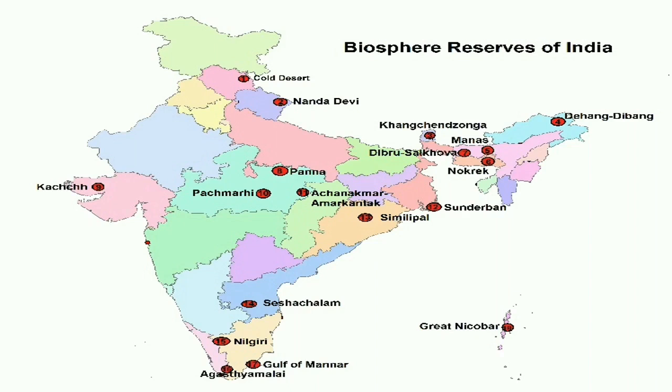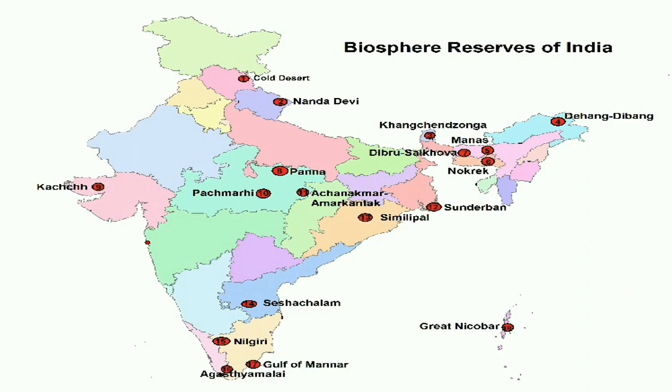Achanakmar-Amarkantak in Madhya Pradesh and Chhattisgarh, Great Rann of Kutch in Gujarat, Cold Desert in Himachal Pradesh, Kanchenjunga in Sikkim, Agasthyamalai in Kerala and Tamil Nadu, Great Nicobar in Andaman and Nicobar, Dibru-Saikhowa in Assam, Seshachalam Hills in Andhra Pradesh, and Panna in Madhya Pradesh. You have to make note of these areas because they could even pop up in your map work.